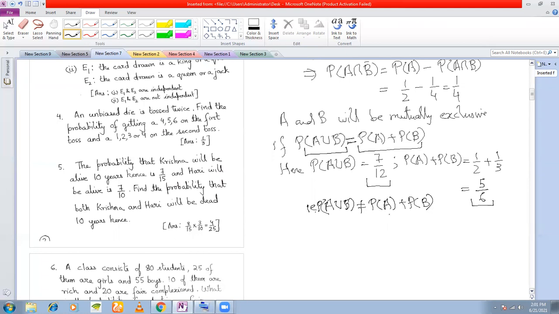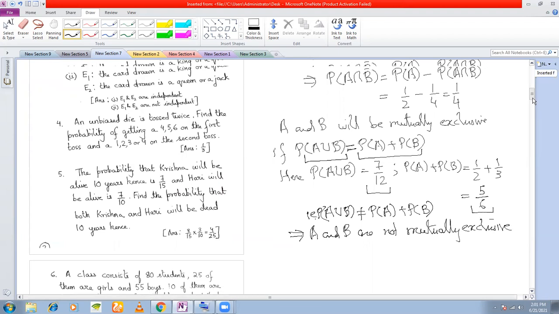So they are not equal, and therefore A and B are not mutually exclusive. So remember, in case of mutually exclusive events, we can add up the probabilities, and in case of independent events, we can multiply the probabilities. So this is the first part.